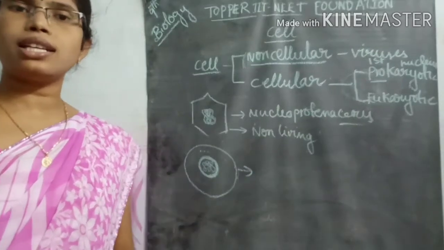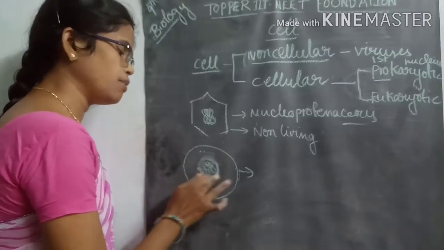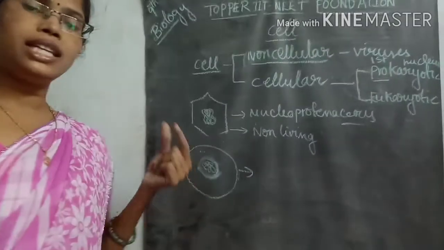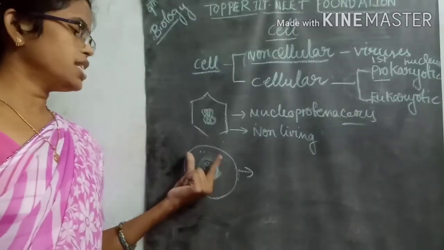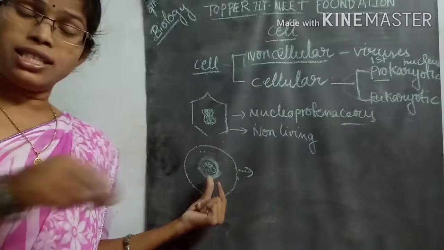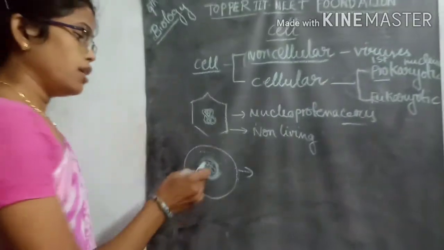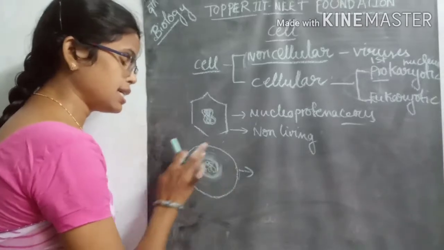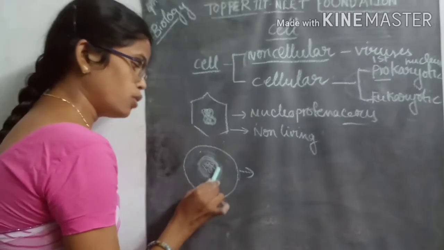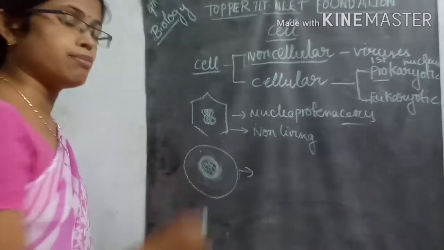But prokaryotic cells lack this membrane-containing nucleus. The genetic material is present inside the cell membrane, but what is lacking in these organisms is the nuclear membrane surrounding the genetic material.